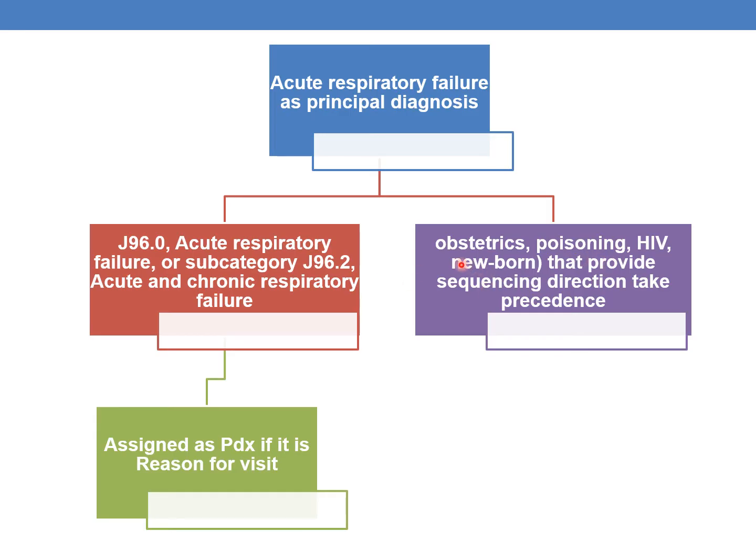In a similar way, whenever there are pregnancy codes, that is Chapter 15 codes, they always take precedence and are the PDX, followed by the condition. Under certain exceptions, that is obstetrics, poisoning, HIV and newborn cases, acute respiratory failure cannot be coded as PDX.